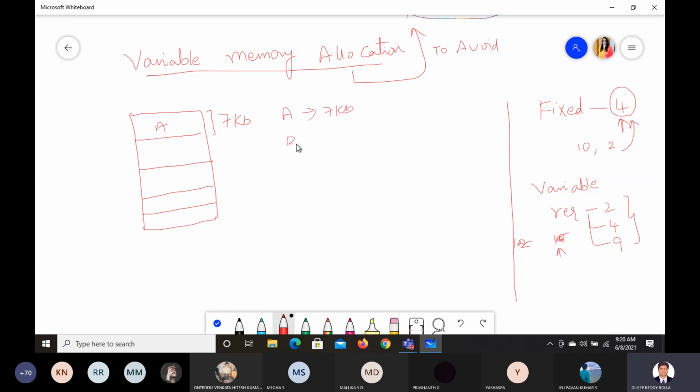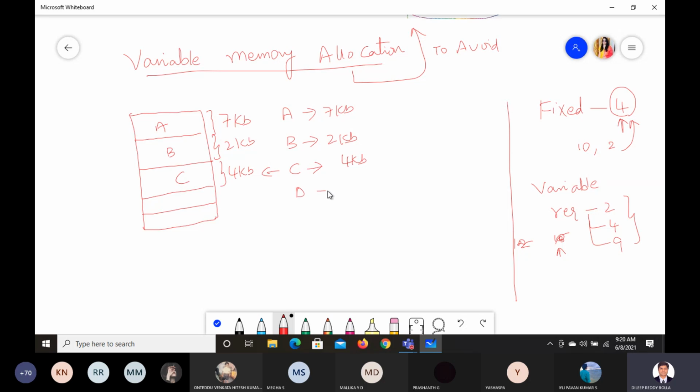Now process B requires around 2 KB, so we'll allocate this much space of 2 KB for it. Don't think it is too long, sir. 7 KB is bigger than 2 KB; it's just for understanding that I am drawing here. Now process C requires around 4 KB. It's all an example we are trying to understand. So we'll allocate this for 4 KB, and process C will occupy here.